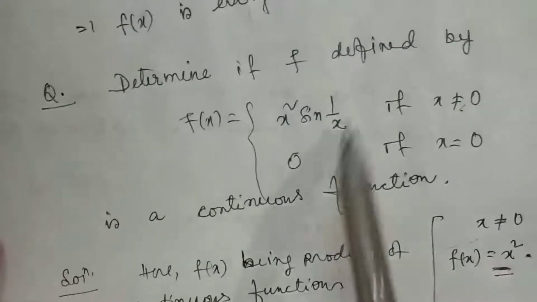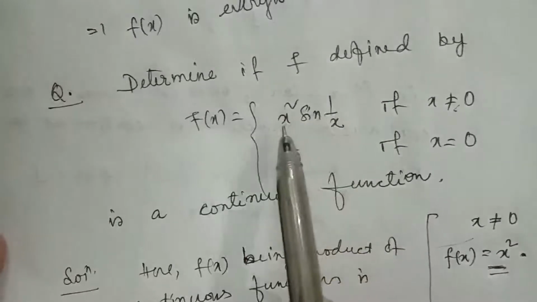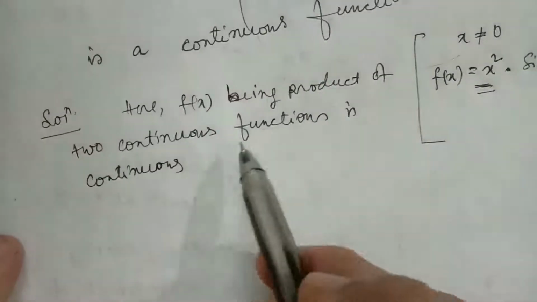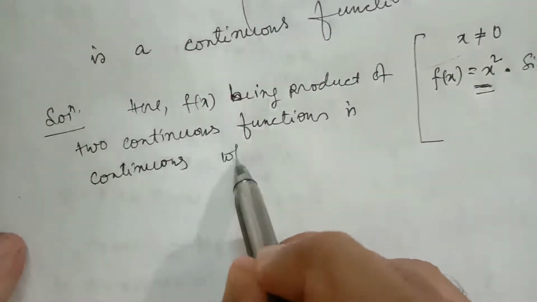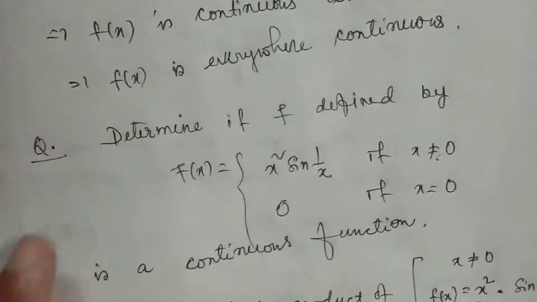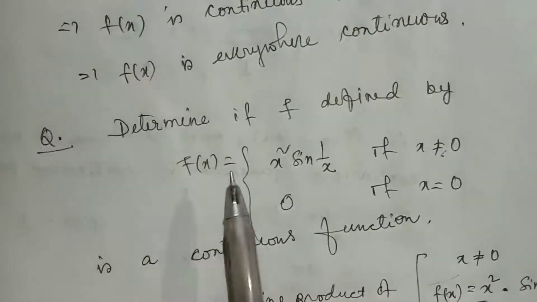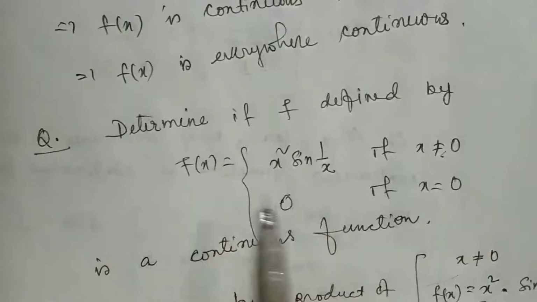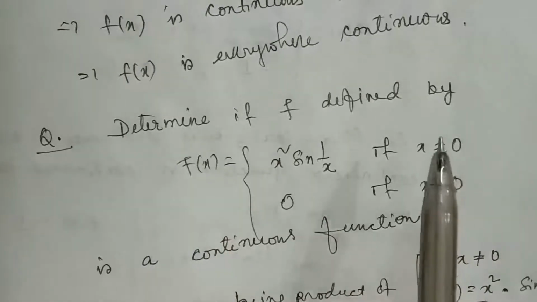And when it will be continuous? When x is not equal to 0. So what can we conclude about this function? This function is continuous at all non-zero points. And what about continuity at junction at 0? Let us check.